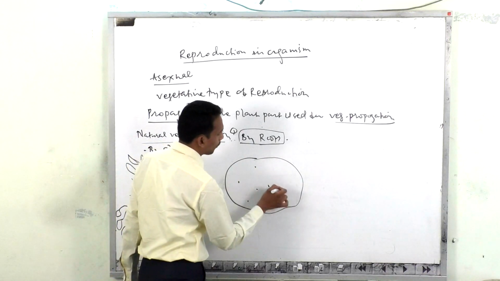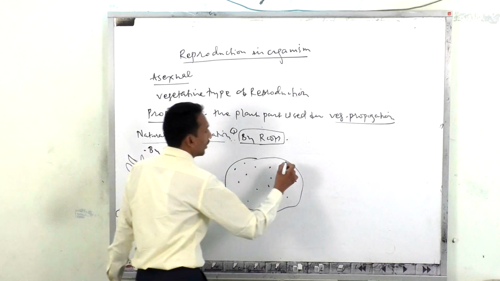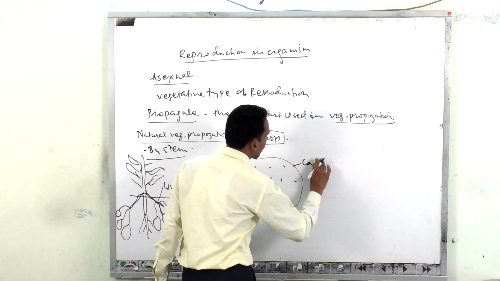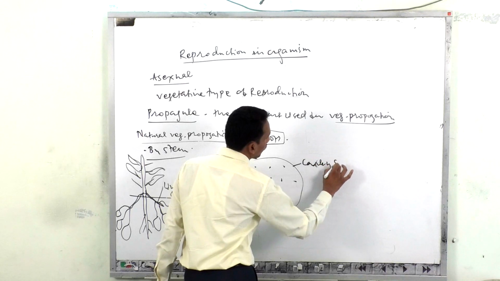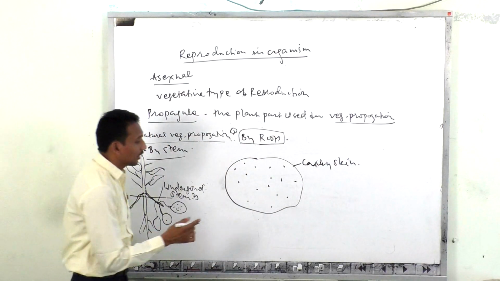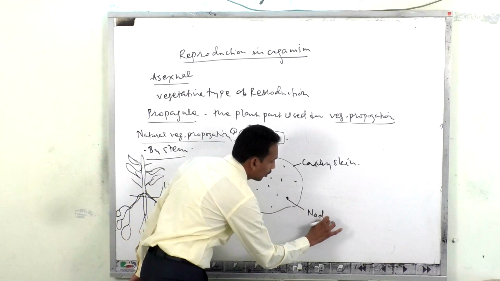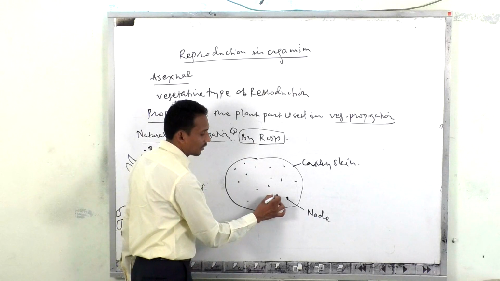There is a presence of many notches inside it. There is a presence of corky skin. This is the notch, and this particular notch is called a node.